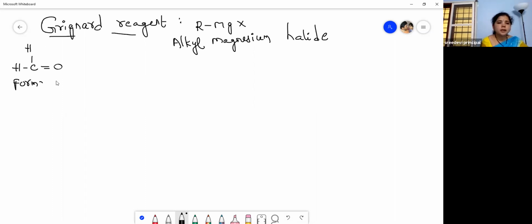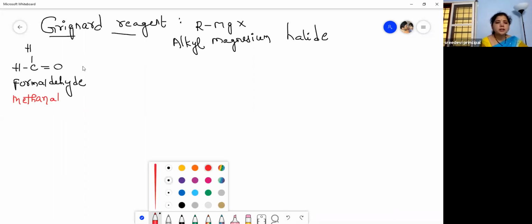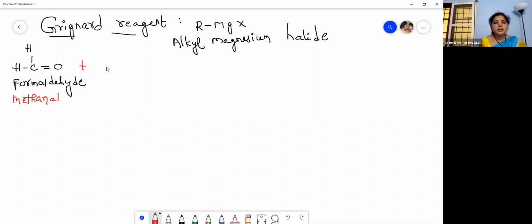The IUPAC name is methanal: one carbon atom, meth, and then aldehyde, so methanal. Now, when this is treated with Grignard's reagent, what is the Grignard's reagent? Alkyl, methyl magnesium bromide,